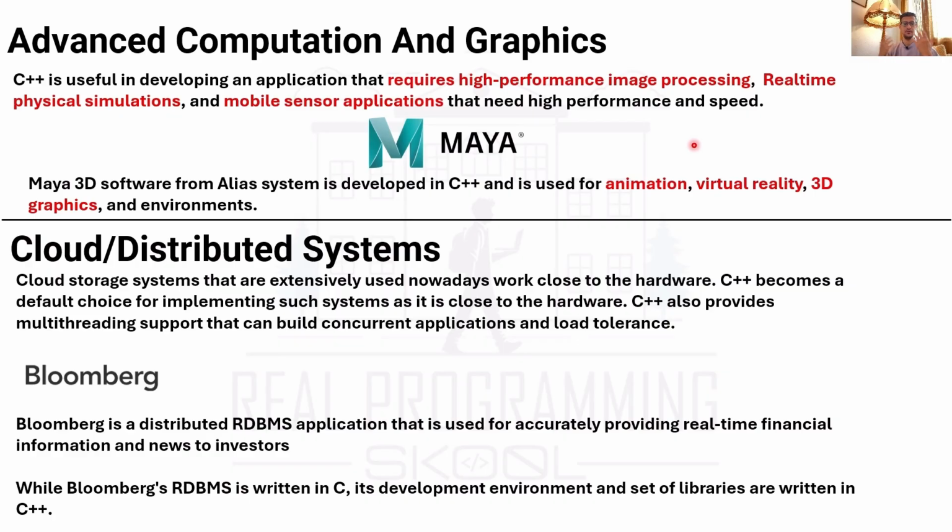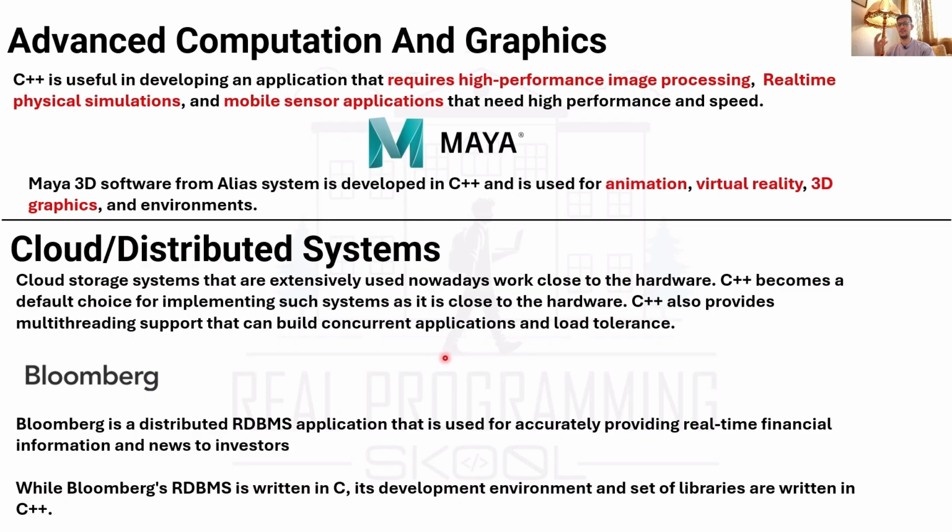You know that most people nowadays use iCloud or similar services. All of these systems need a strong language to build them, because cloud storage systems that are extensively used nowadays work closely with the hardware. C++ becomes a default choice for implementing such systems, as it is close to hardware. C++ also provides multi-threading support that can build concurrent applications with load tolerance.